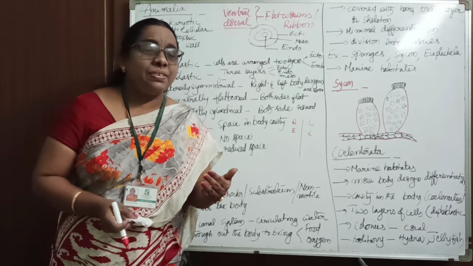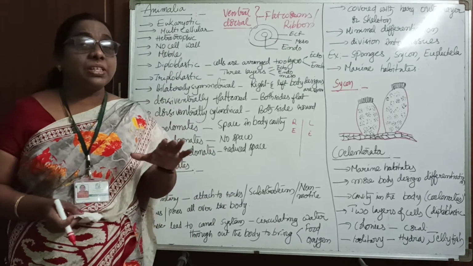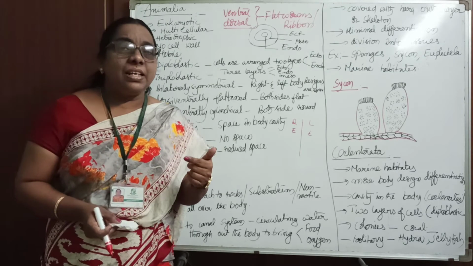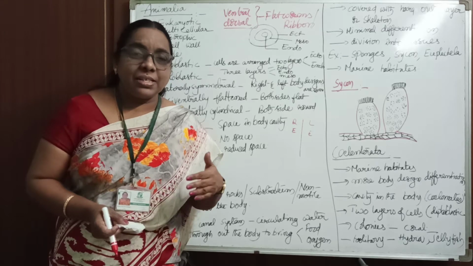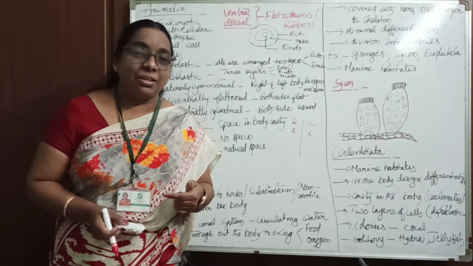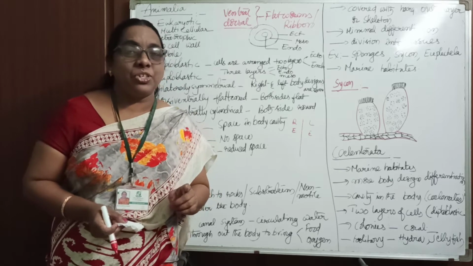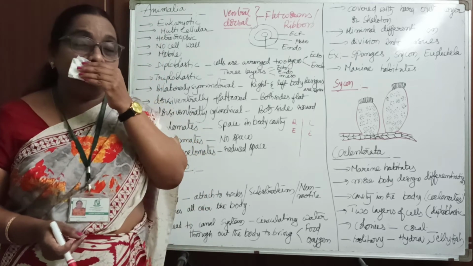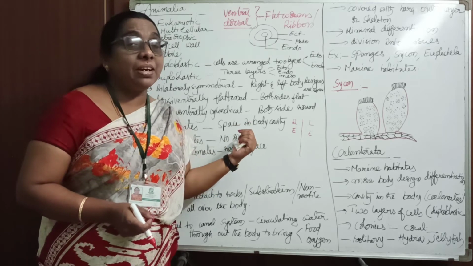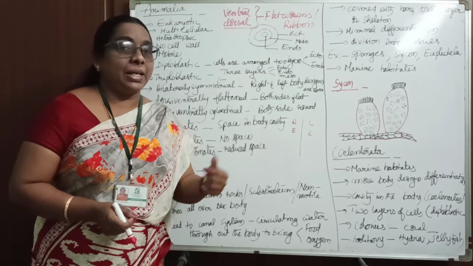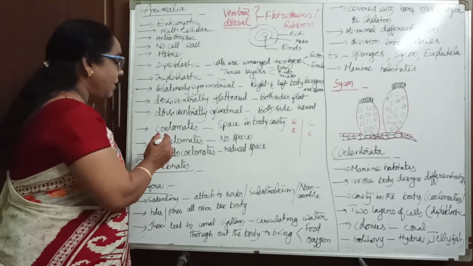Just now I said dorsiventrally flattened organisms, and some organisms are dorsiventrally cylindrical. Cylindrical in the sense they are round, just like the earthworm. We can also call them roundworms. Both the sides will be round, cylindrical in shape. Such organisms we call dorsiventrally cylindrical organisms. Okay, children? Yes. And the next term given here is coelomate.